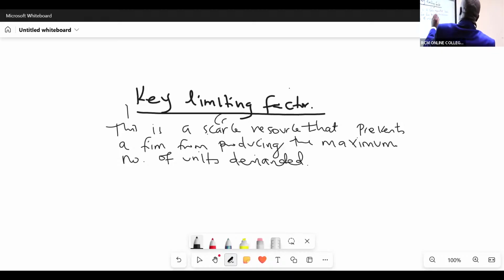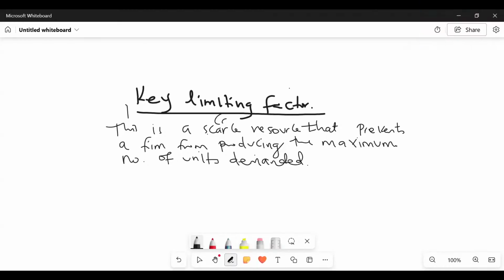If we get a question that has got a limiting factor, what basic steps shall we be looking at? The very basic steps, and I shall be needing this in my calculations.